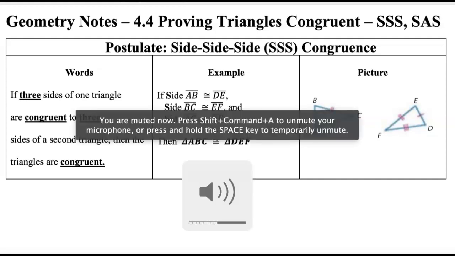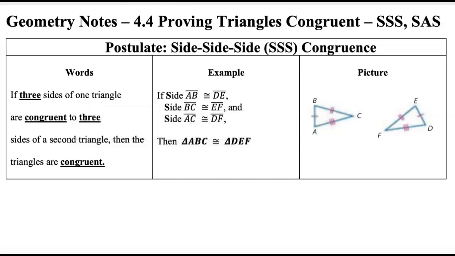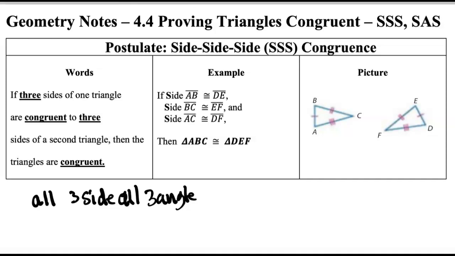Hey, welcome back everyone. This is lesson 4.4, day 1, proving triangles are congruent. So in earlier videos I mentioned we're going to have some shortcuts to be able to prove that triangles are congruent. Prior to this lesson, the only way we could prove that triangles were congruent was all three sides and all three angles. But what mathematicians have found is that if we know the three sides are congruent, that's enough to prove that the triangles are congruent.